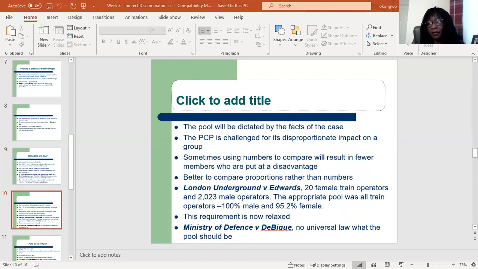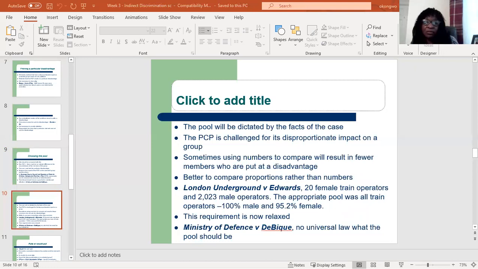The pool that the tribunal will choose will be dictated by the facts of the case. For example, if the challenged practice is a dismissal procedure, and somebody is bringing a case saying that the dismissal procedure had a disadvantage on a group, the pool may be the entire workforce, all the people that work there, to see how it impacts on the disadvantaged group.